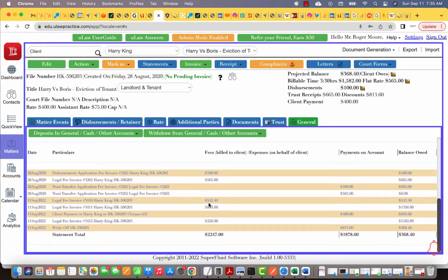The next invoice is a funny invoice. There's an invoice of about $542.40. However, the client paid only $400. So that means he has a balance of $142 that he has to pay. Let's try and delete that invoice.